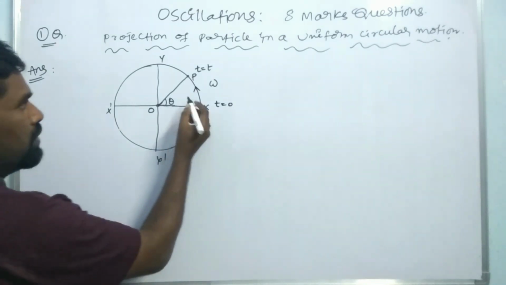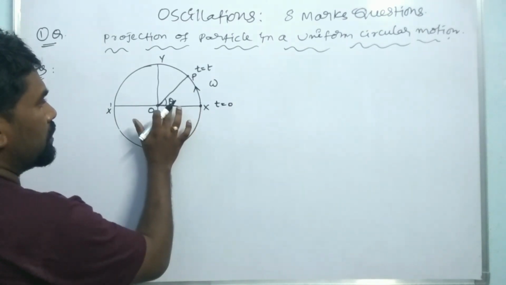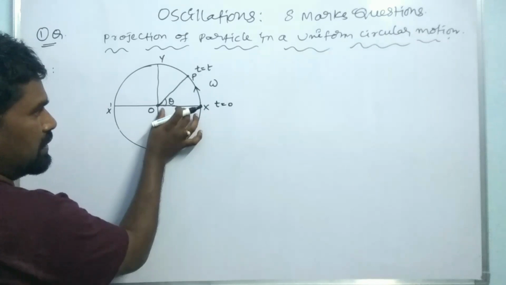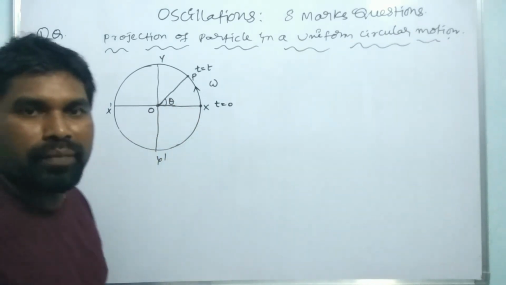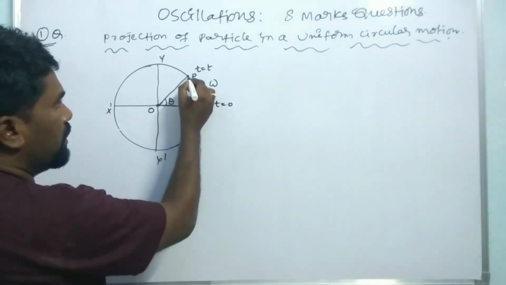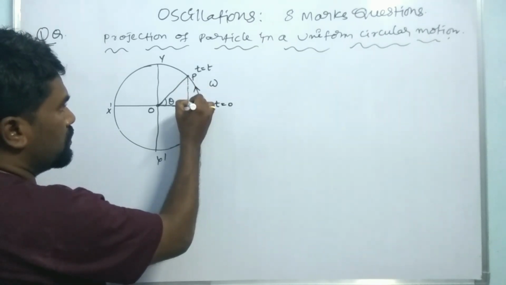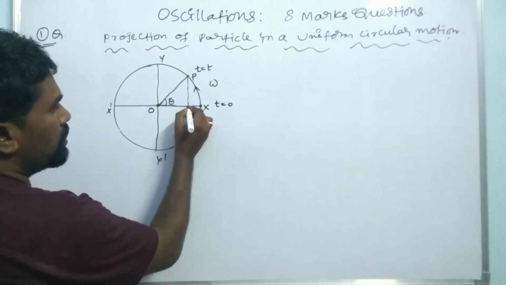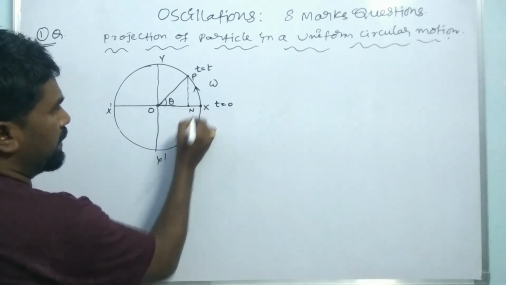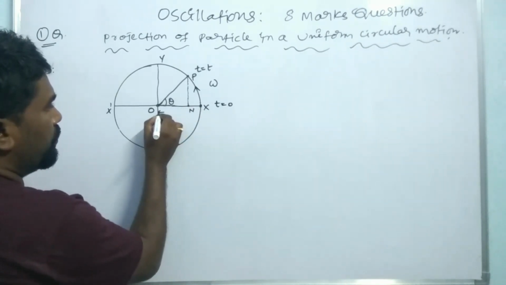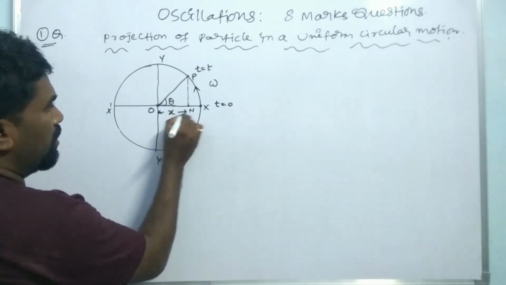Now we have to find the displacement of the particle from the x-axis. Here we draw the foot of the point P, which coincides at the point N. So the distance from O to N is x, the displacement along the x-axis.